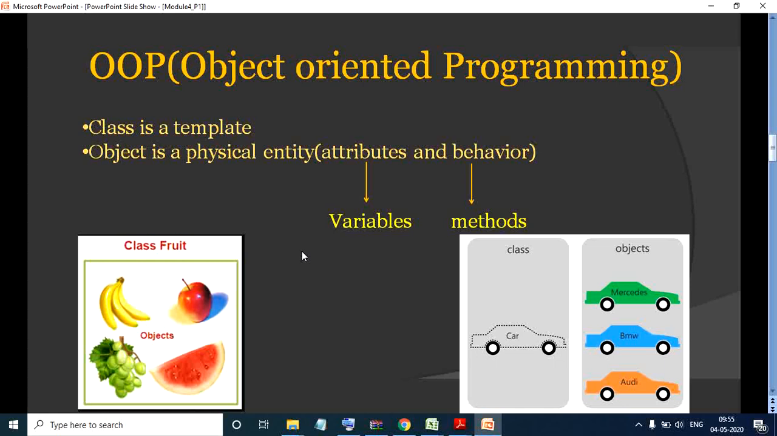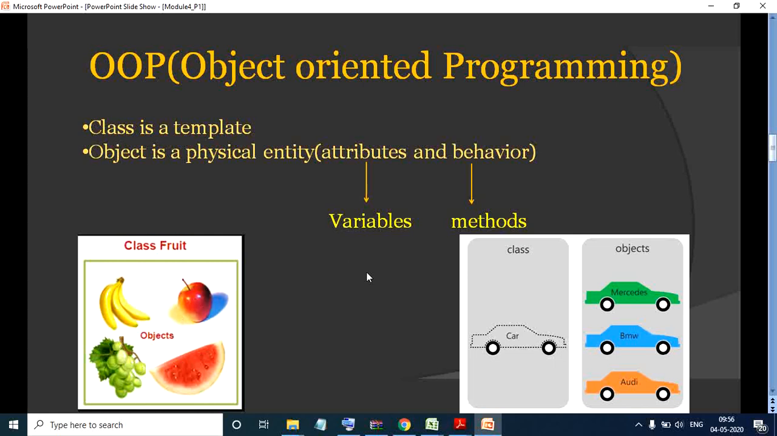It is a memoryless element, but the objects inside a class will be accommodating memory. For example, the class here is fruits, but the objects inside it are what? Banana, apple, and all those things. That means the objects will be accommodating the memory.